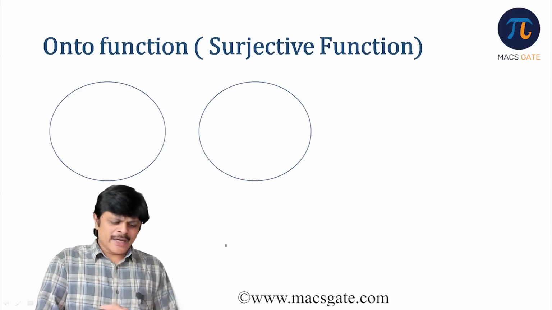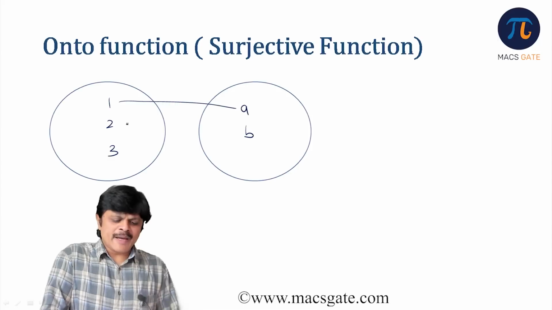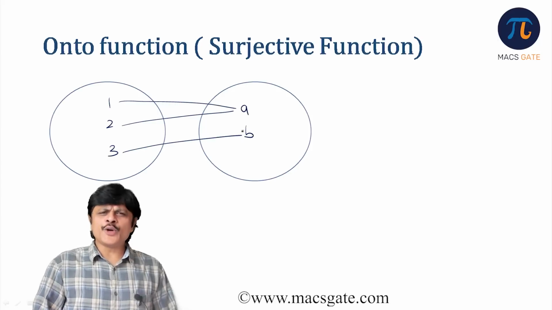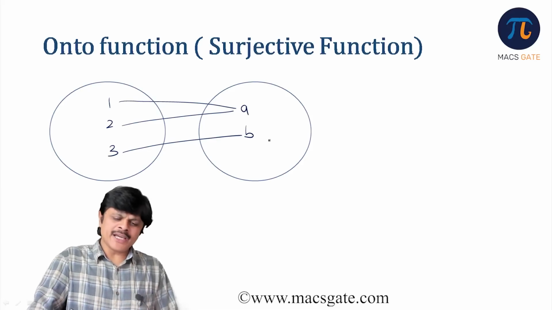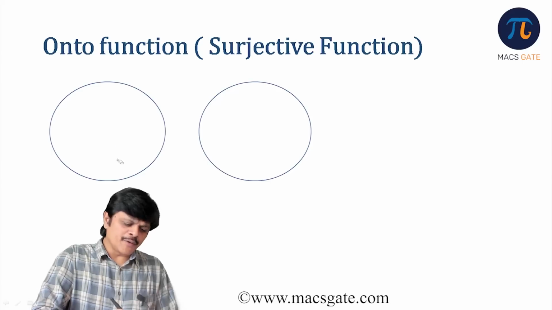Now we understand what is an onto function. Suppose you have elements 1, 2, 3 and A, B. 1 is mapped to A, 2 is mapped to A, and 3 is mapped to B. So this is an onto function because for every element in B we are able to find a pre-image. What do you mean by onto function?